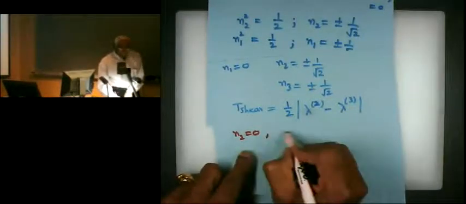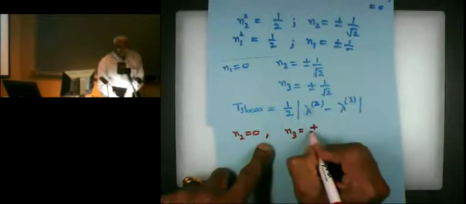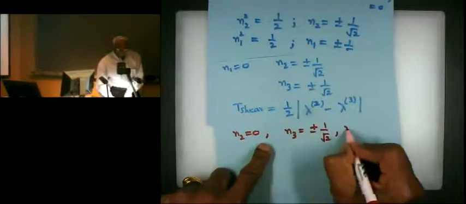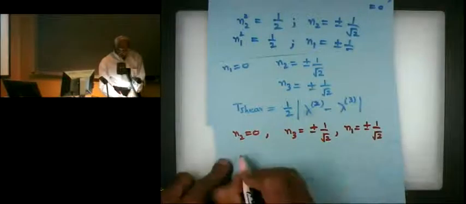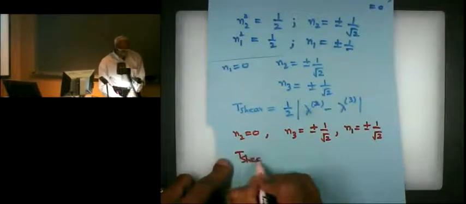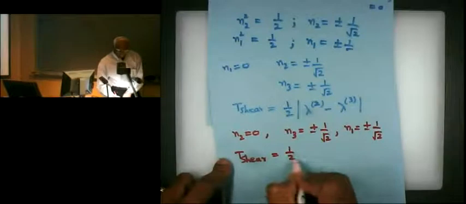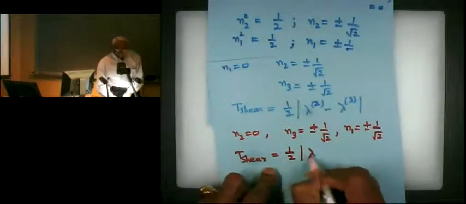So that will give us N3 equal to plus minus 1 over square root of 2, and N1 equal to plus minus 1 over square root of 2, and then T shear will be 1/2 lambda 3 minus lambda 1.